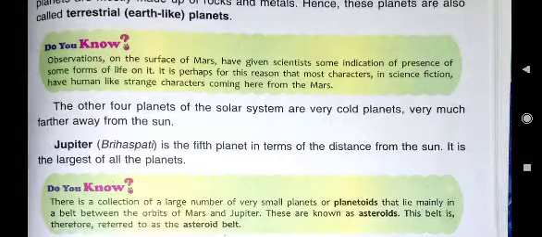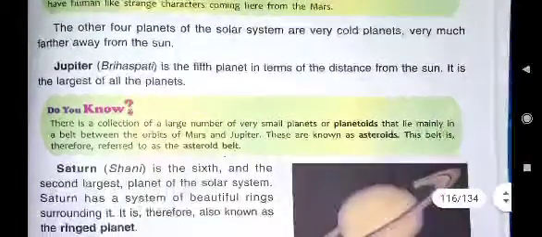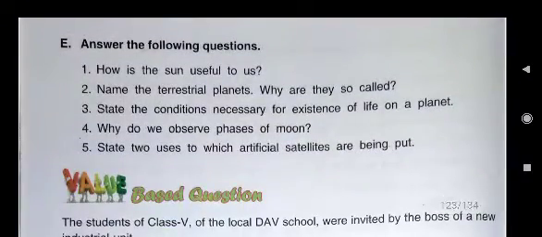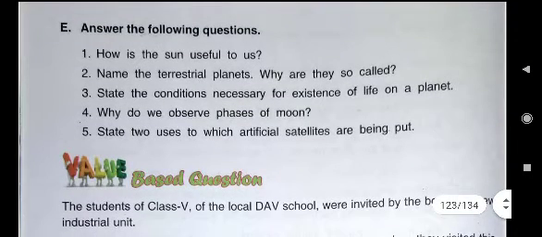Then next question is, third question you see. State the conditions necessary for existence of life on a planet. We all know, children, life exists only on Earth. There are 8 planets, but life exists only on Earth, and that's why Earth is also called a unique planet, one of its own kind.